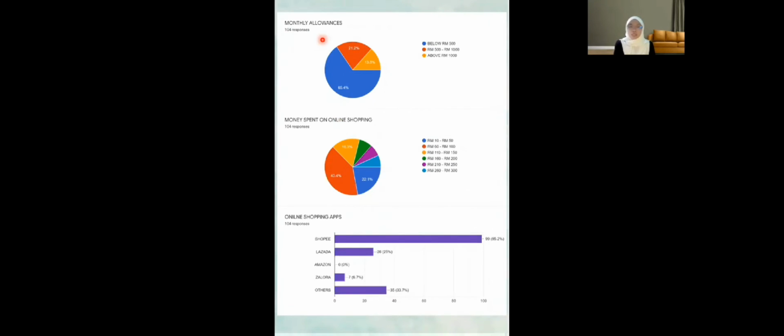From 104 responses, we can conclude that the highest monthly allowance is below 500 ringgit with 65.4%. Next is the money spent on online shopping, with the highest percentage around 60 ringgit to 100 ringgit, which is 40.4%. And lastly, for the online shopping apps that are frequently used, first is Shopee, next is others, Lazada, Zalora, and lastly Amazon.